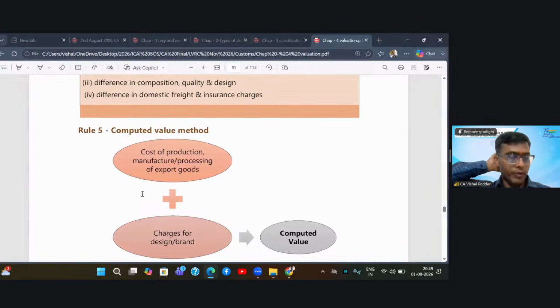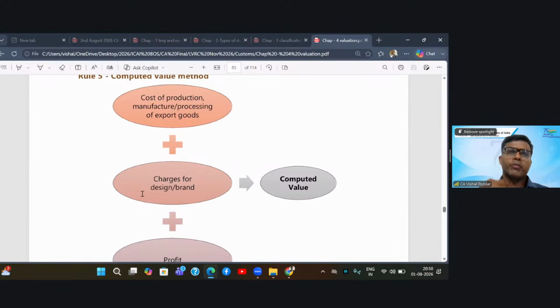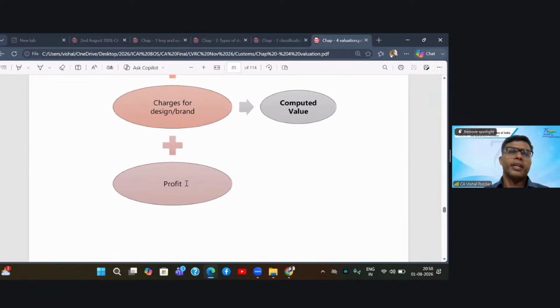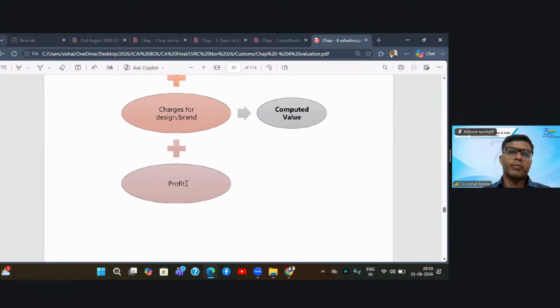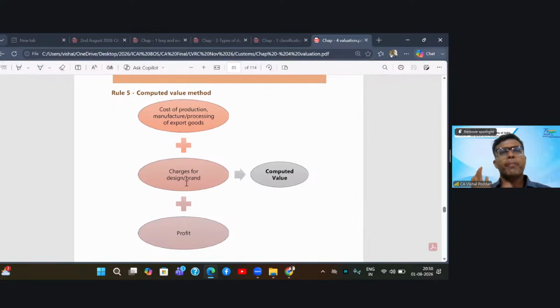Now, if Rule 4 fails because you are not finding a similar transaction at or around the same price, then they say no problem, apply Rule 5. What is Rule 5? Rule 5 is the computed value. Again, it is the costing value. What you have to do is give all the records of your costing, whereby the cost of material, production, everything will be counted, plus charges for design and brand, and plus charges for profit margin. When all these things are added, it will become the assessable value as per Rule 5.